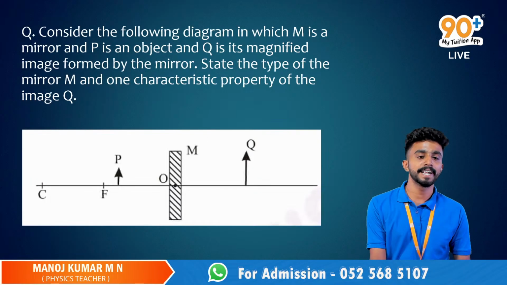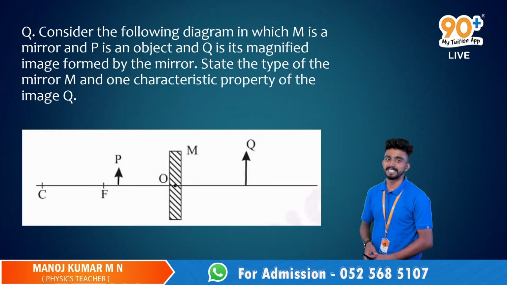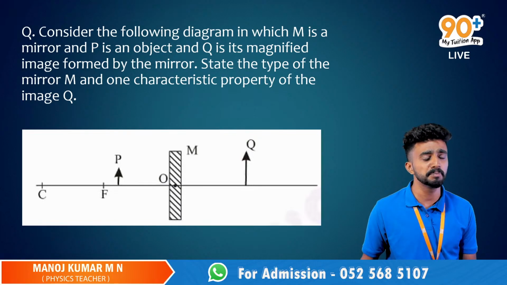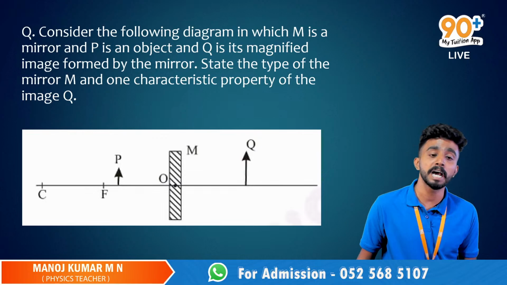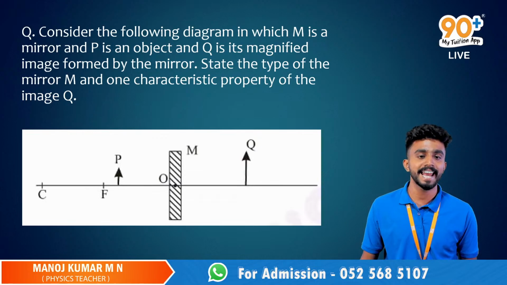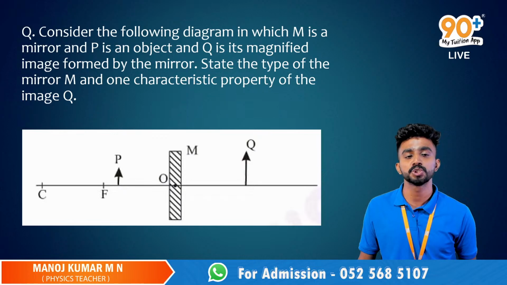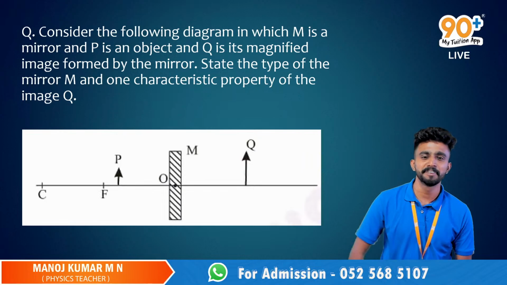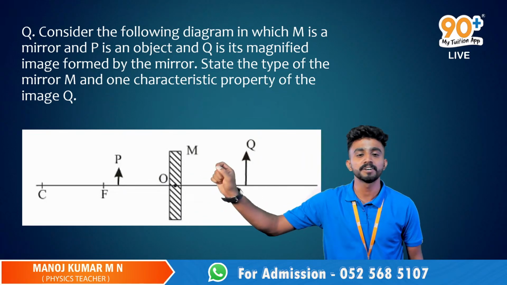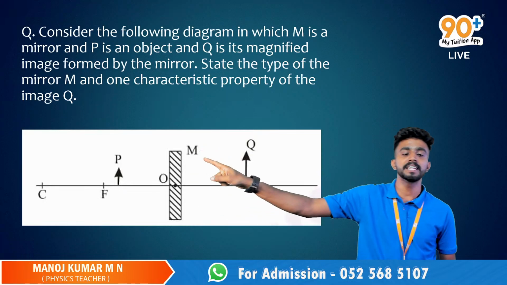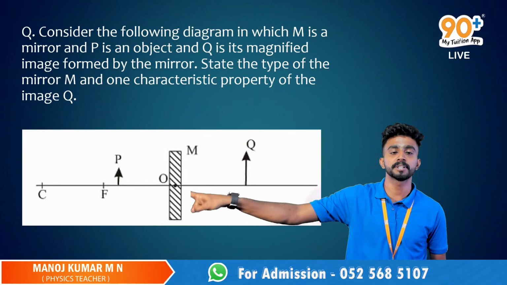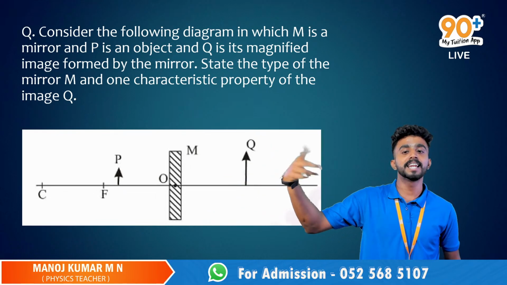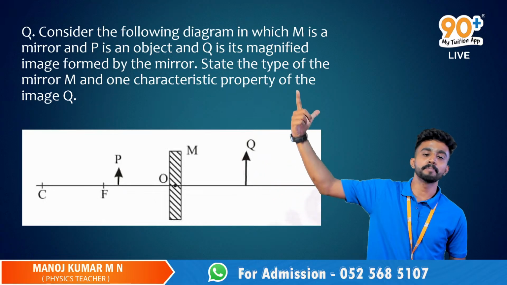So guys, let's go ahead. Consider the following diagram in which M is a mirror and P is an object and Q is its magnified image formed by the mirror. State the type of the mirror M and one characteristic property of the image Q. Easy, right? If you're keeping the object between the pole and the focus, or between the mirror and the focus, and we are getting the image behind the mirror that is enlarged and erect, what type of mirror will it be?